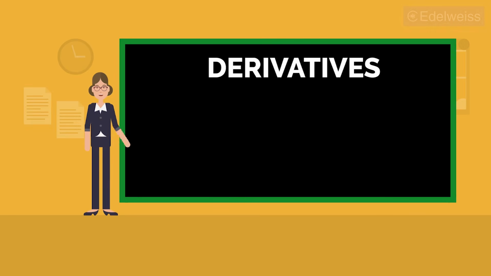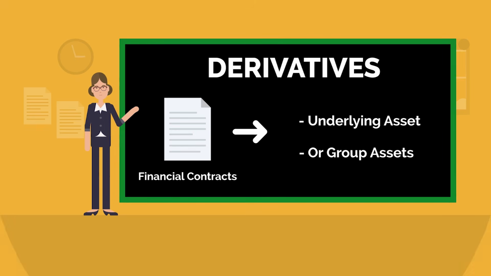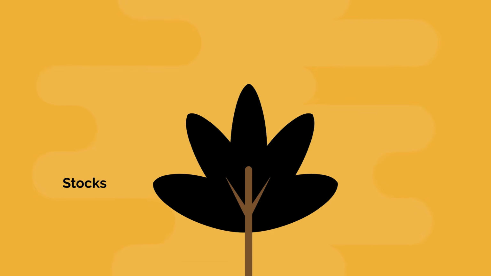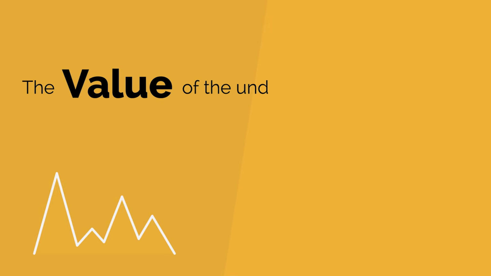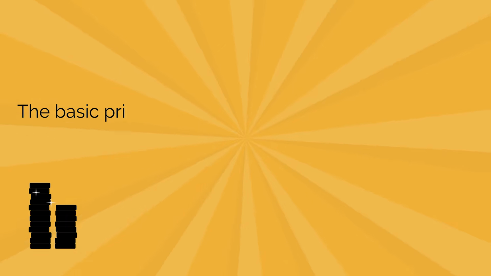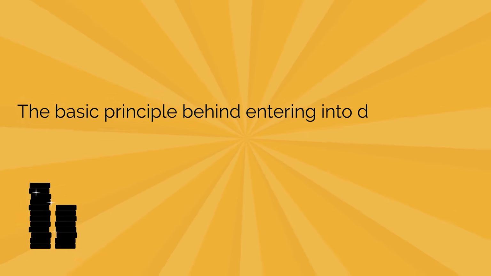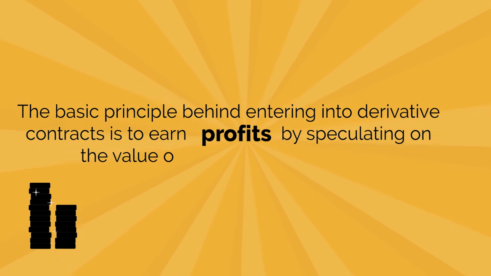Derivatives are financial contracts whose value is dependent on an underlying asset or group of assets. The commonly used assets are stocks, bonds, currencies, commodities, and market indices. The value of the underlying asset keeps changing according to market conditions. The basic principle behind entering into derivative contracts is to earn profits by speculating on the value of the underlying